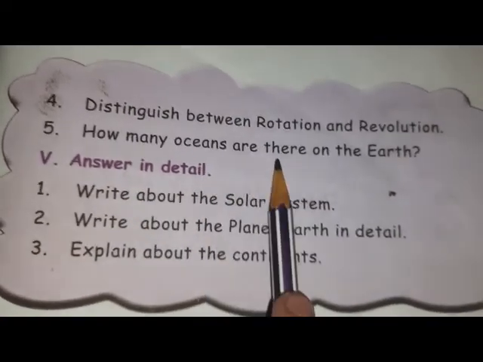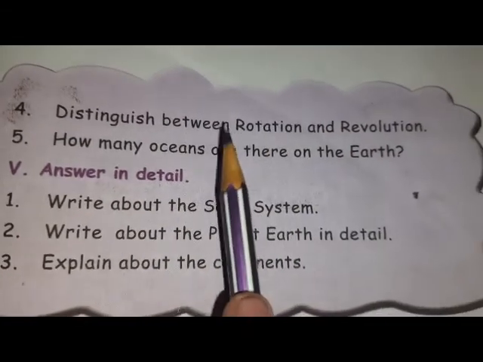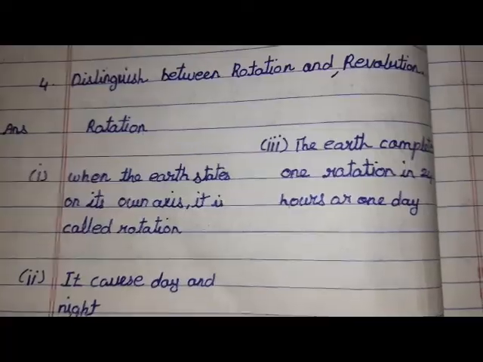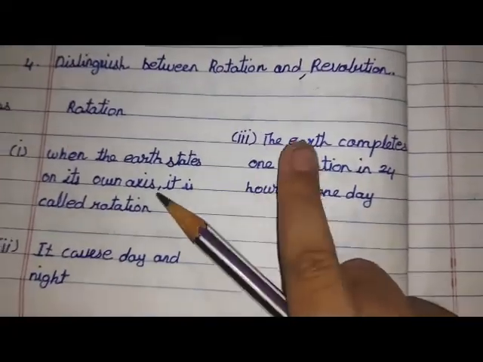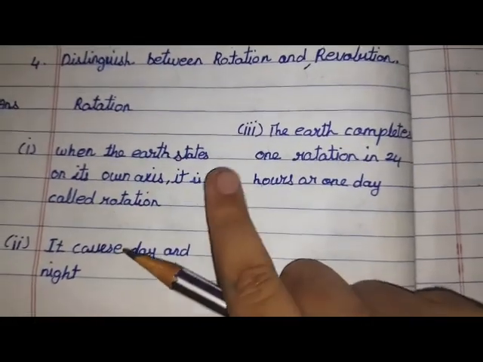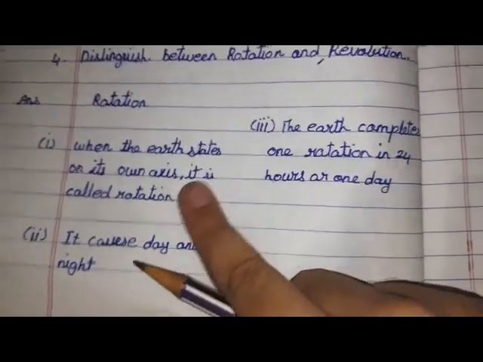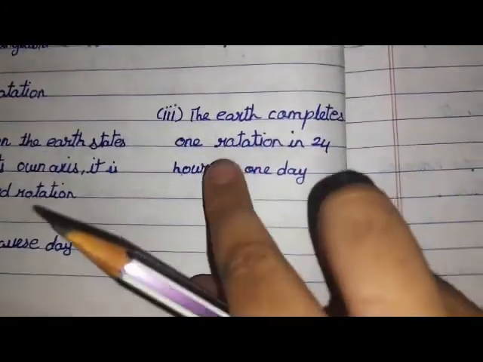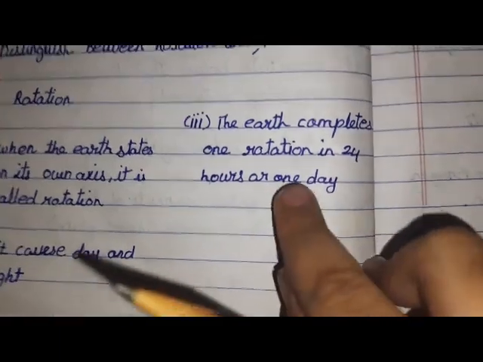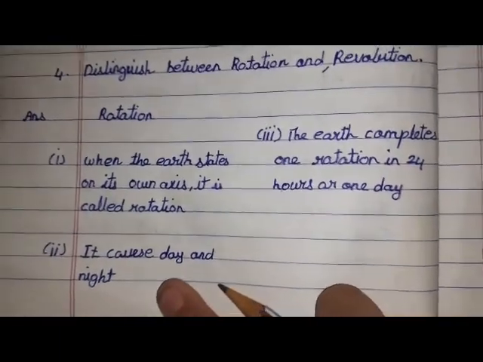Okay. So friends, now fourth one. The difference between rotation and revolution. So now I tell that. So friends, I write that answer here. So please copy down that one. Rotation. When the Earth spins on its own axis, it is called a rotation. It causes day and night. The Earth completes one rotation in 24 hours or one day. Okay, friends, please copy down this now.